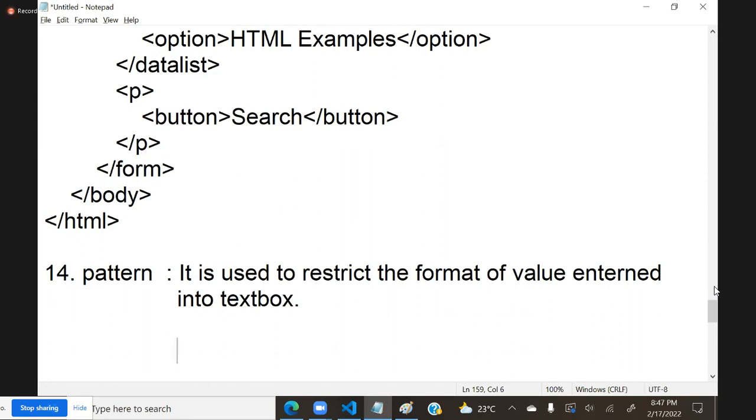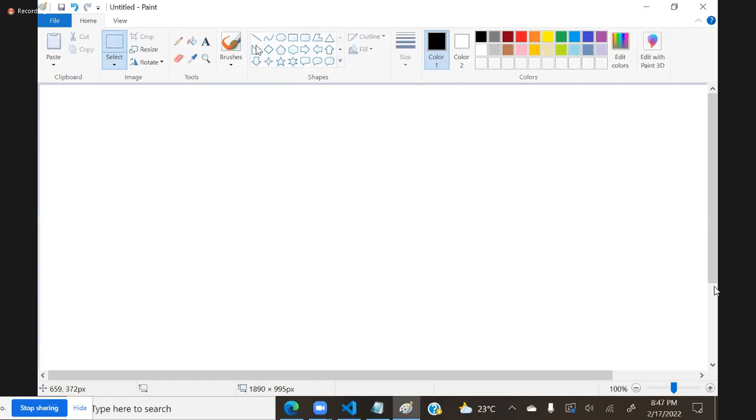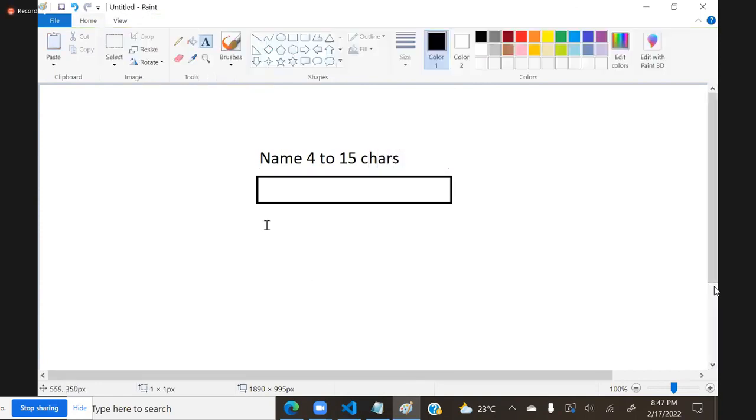For example, suppose I am designing a text box here. And in this text box, I am defining some restrictions. That means the name must be 4 to 15 characters. How will you verify 4 to 15 characters?